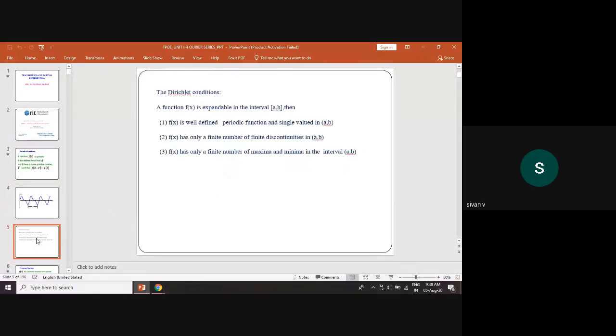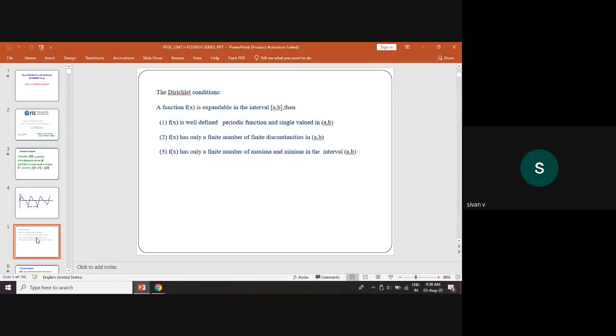Before defining the Fourier series, a function f of x must follow some conditions. That condition is called the Dirichlet condition. If it follows the Dirichlet condition, we can find out the sum of the infinite series. We cannot find out the sum of all infinite series. An infinite series that follows some conditions, we can sum it, or we can get the convergence of that infinite series, and find what point it converges to. For that we are using the Dirichlet condition.